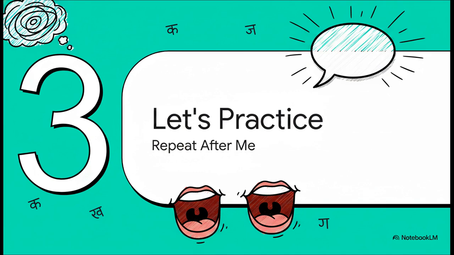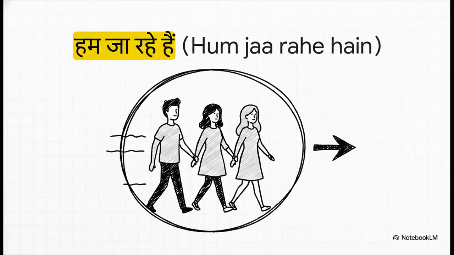Okay, you've seen the rule, you've seen the examples. Now it's time to actually practice. I'll say the sentence and you repeat it right after me. And seriously, don't be shy, say it out loud. It helps so much. All right, first up, let's pretend we are a masculine or mixed group. The sentence is, we are going. In Hindi, that's hum ja rahe hain. Okay? You give it a try.